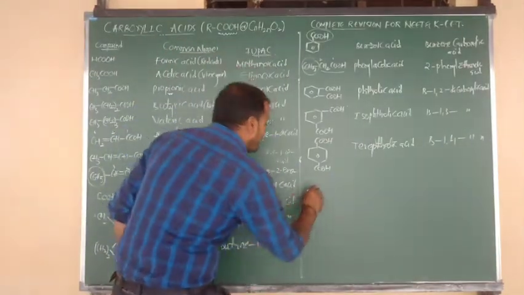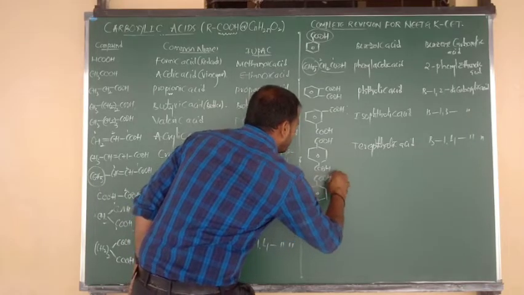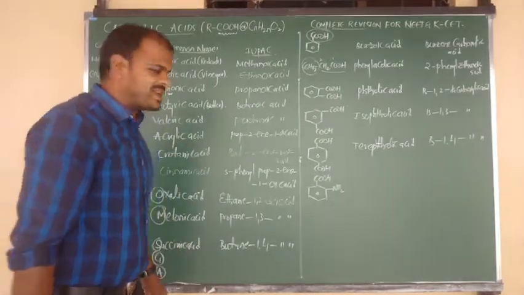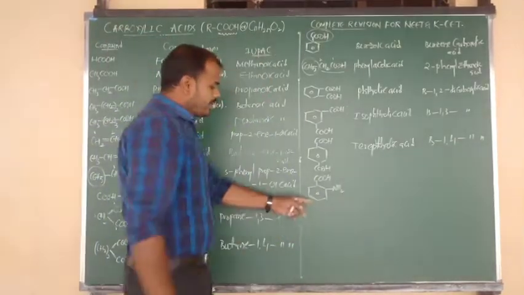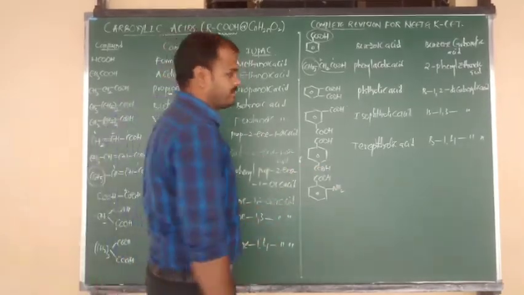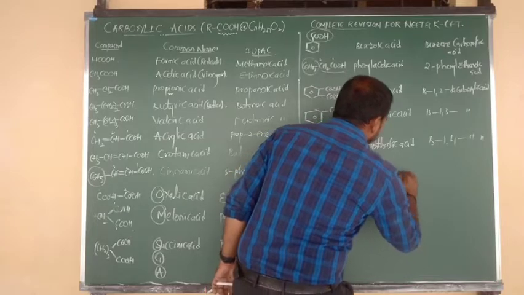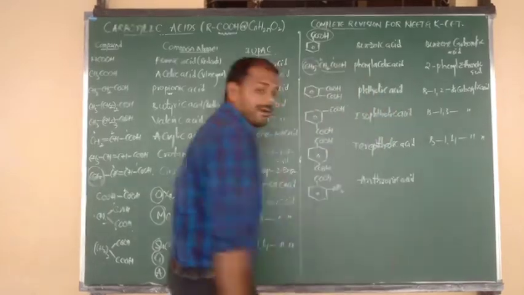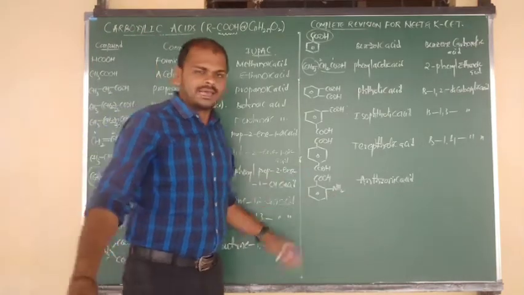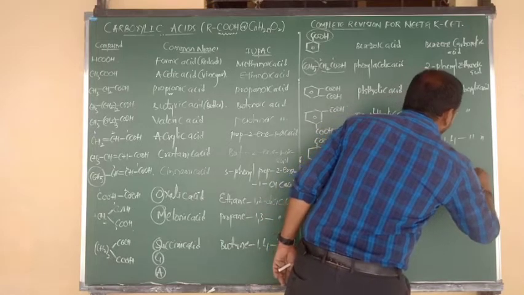Next compound, beta. Benzene bonded to COOH, and the ortho place is NH2. Here it looks like an amine and also like an acid. So the compound's common name is anthranilic acid. But its IUPAC name I want to show you here: 2-amino benzoic acid. So this is its IUPAC name, beta.